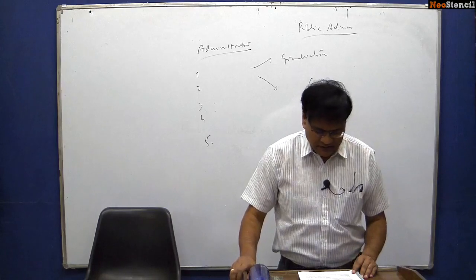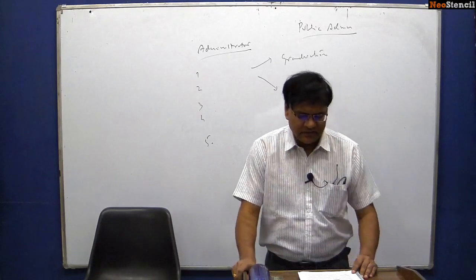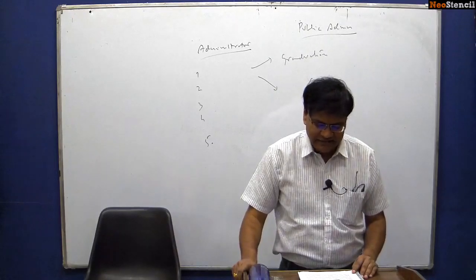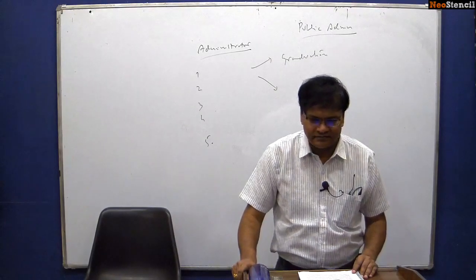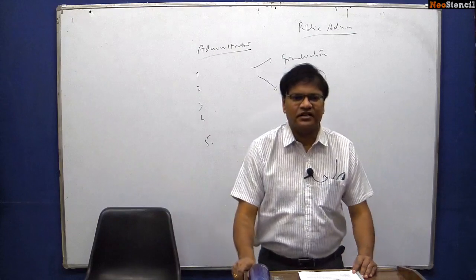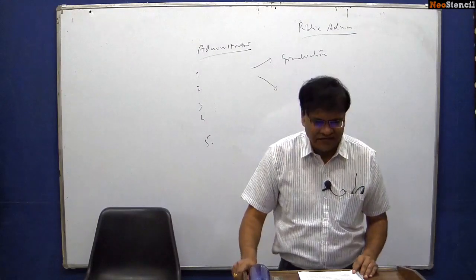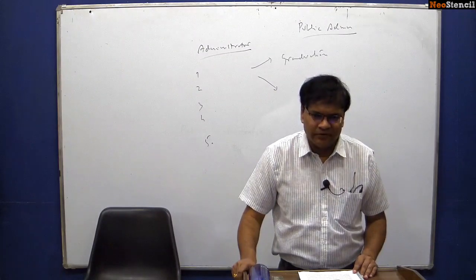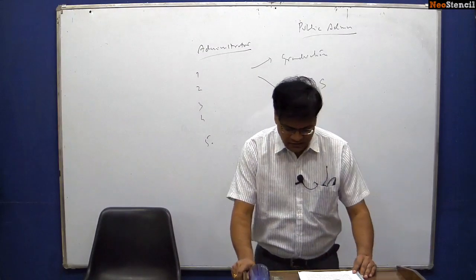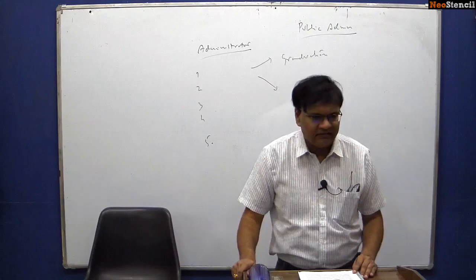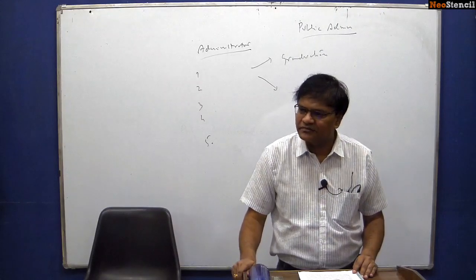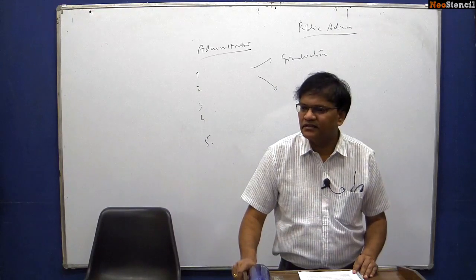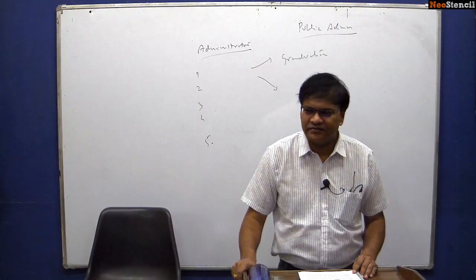So after scientific management theory, we will go to classical theory, Max Weber's bureaucratic model. After scientific management theory, we will be going to Max Weber's bureaucratic model. This Max Weber's bureaucratic theory of organization is the most important theory in our public administration.